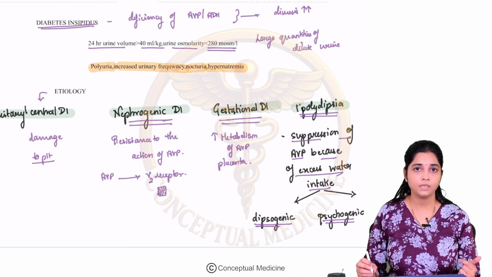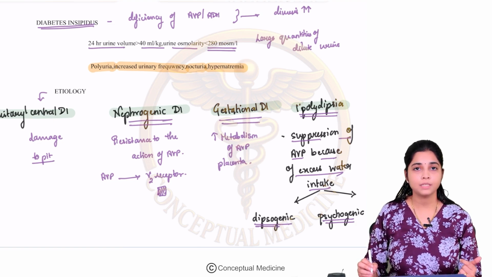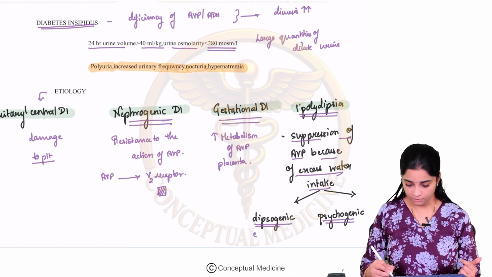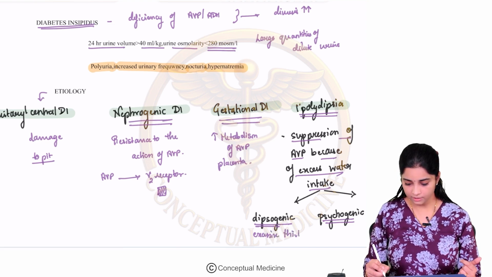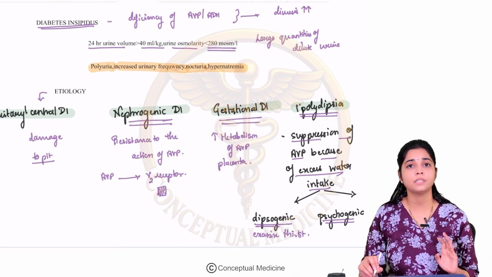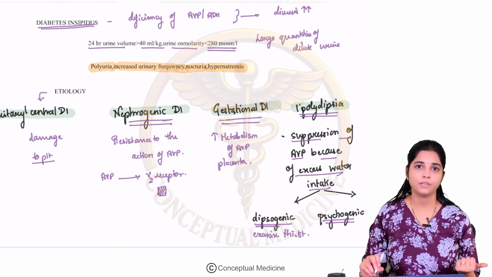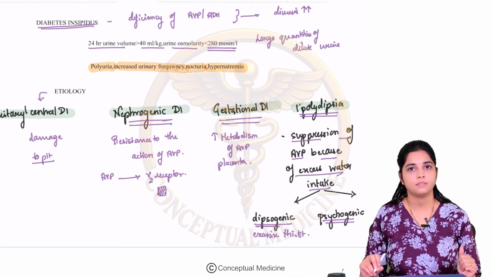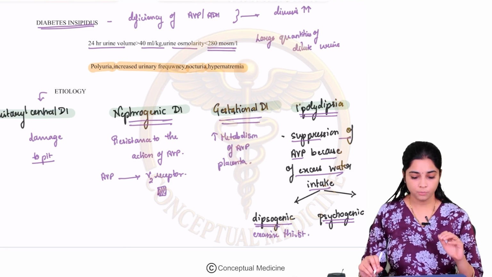Dipsogenic polydipsia means that there is an excessive amount of thirst. We will be looking at the causes. Psychogenic polydipsia means there is no excessive thirst, but the patient continues to drink lots of water, there is suppression of AVP, and they have diabetes insipidus.